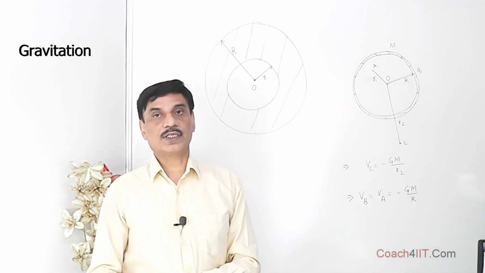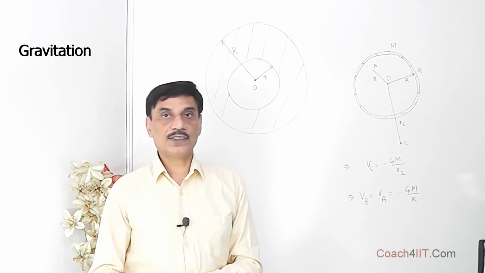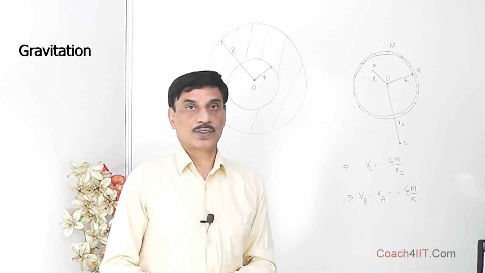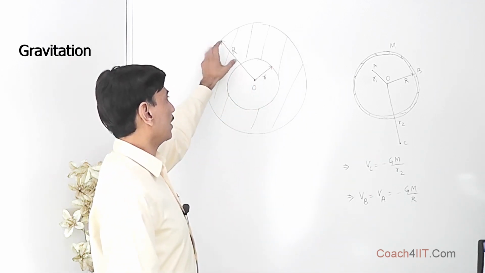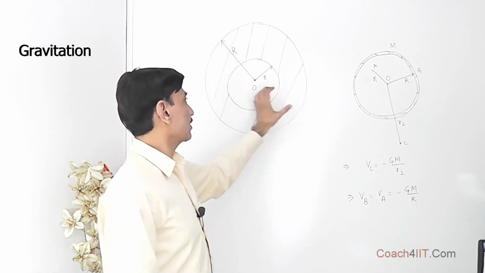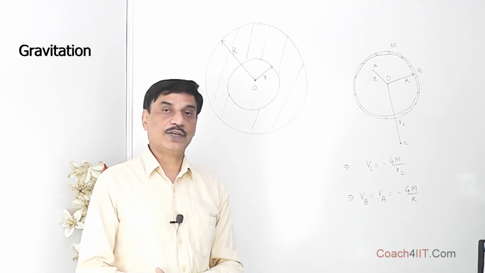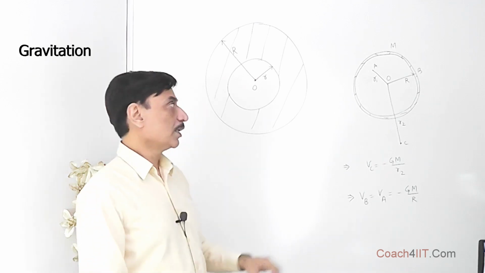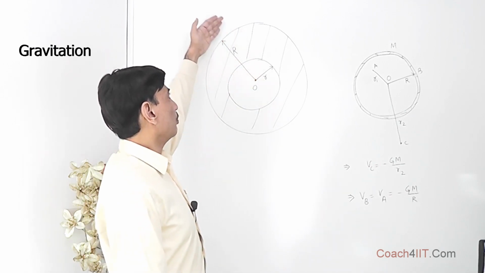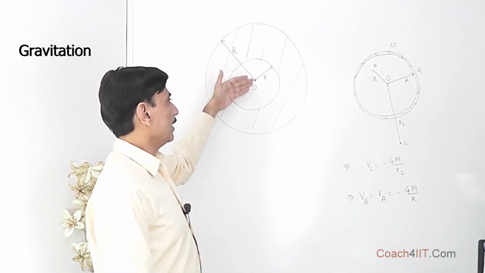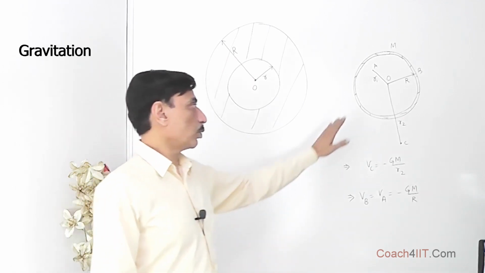So far we have been considering a thin shell whose thickness is almost equal to 0. But what if this shell has some thickness? That is, we have an inner radius small r and an outer radius capital R. So this shell has this much thickness; capital R minus small r is the thickness of this shell. We are now interested in finding the gravitational potential at the inner surface, the outer surface, the points beyond this, and the potential inside this shell. For that, we shall make use of the concepts we have understood here.